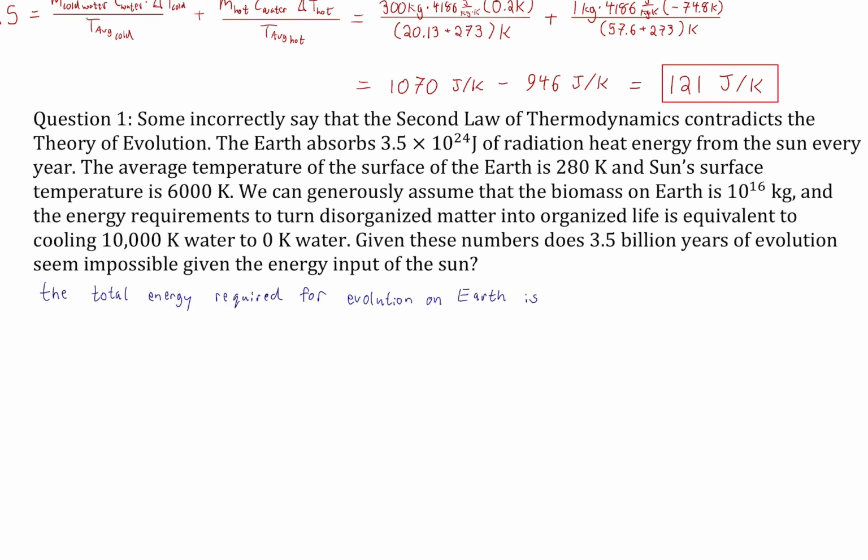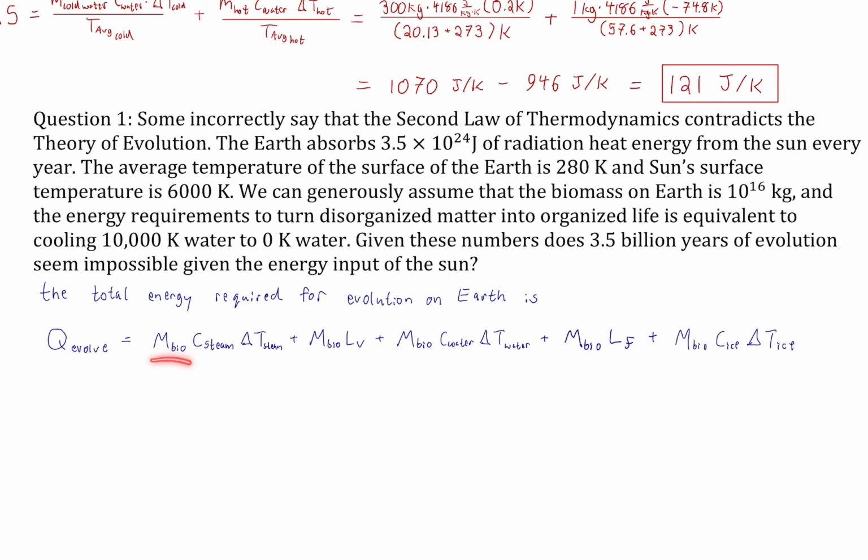So the total energy required for evolution on Earth is as follows. The energy to evolve would be the biomass times the specific heat of steam, times the change in temperature of the steam, which is going to be 10,000 Kelvin all the way down to 373 Kelvin, which is 100 degrees Celsius, plus the energy to condense all that steam, because the idea is we need to find out how much energy it takes to go from 10,000 Kelvin to absolute zero.